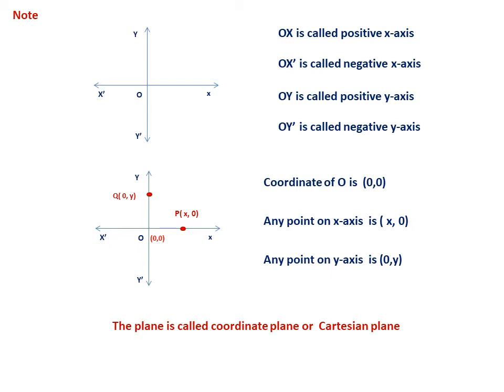And the plane is called the coordinate plane or Cartesian plane. This plane is denoted by the x-axis, y-axis and origin. This plane is called the Cartesian plane or coordinate plane. So these are the things we have to remember. Next,